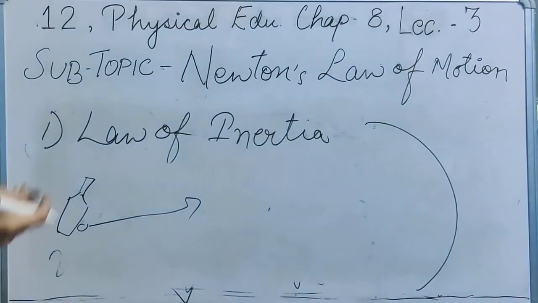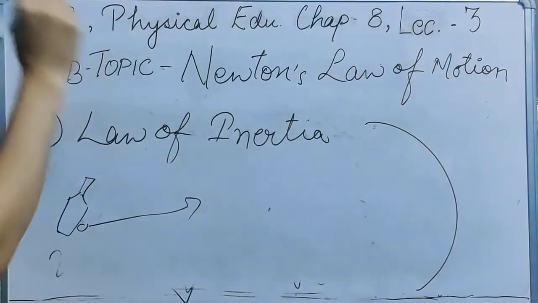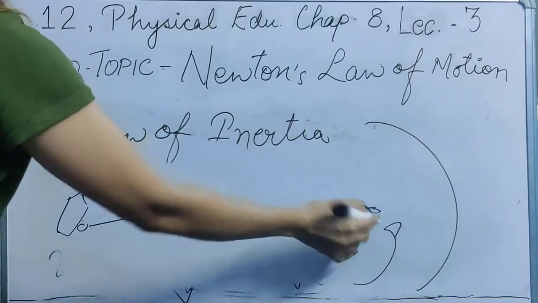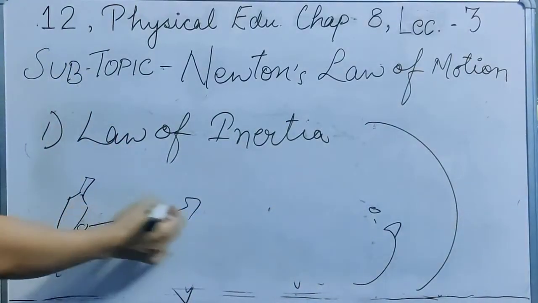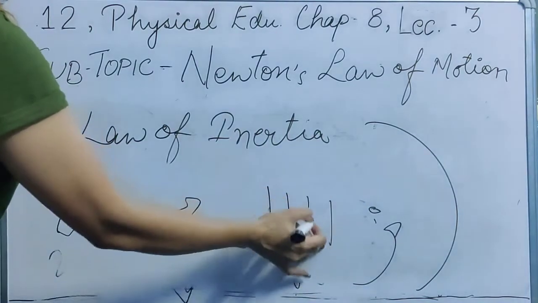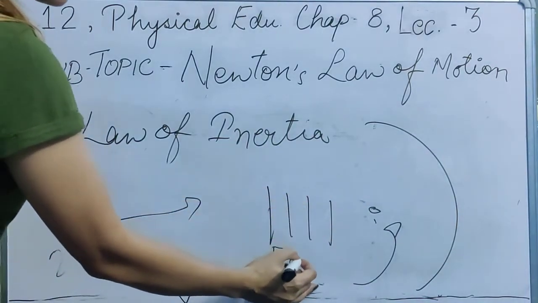You might have seen in many cricket games that a keeper will come and take the ball, and obviously the ball will be stopped. The ball might also stop because of the grassy area, because of the friction.